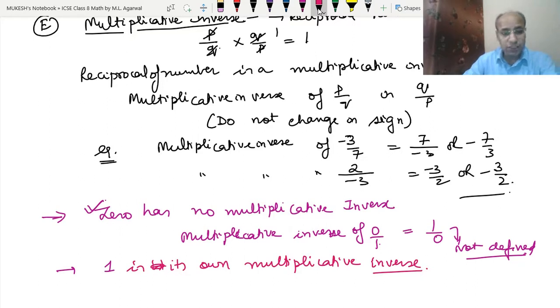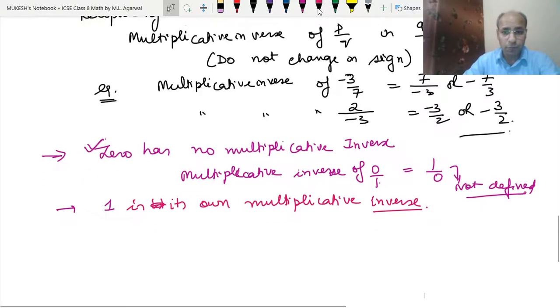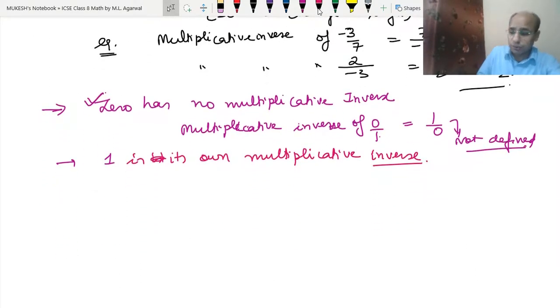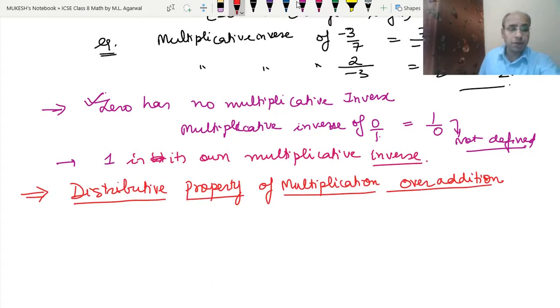Now, in the last topic of this video we will study the distributive property. So in this topic we will learn about the distributive property of multiplication over addition. Suppose we have A into bracket B plus C. So how it distributes: A will be multiplied with B, that means AB, and A will be multiplied with C, with a plus sign between them.